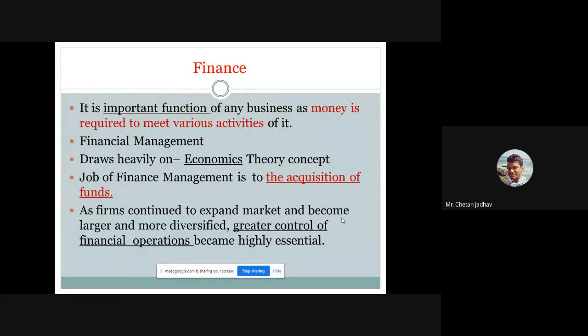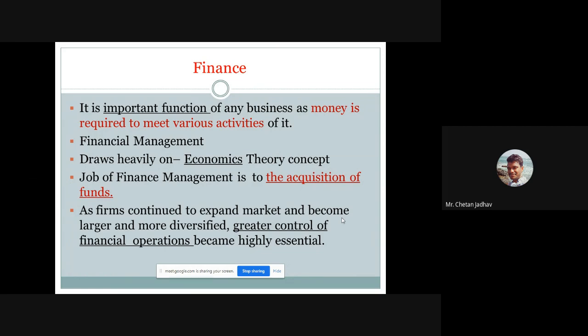Then purchasing raw material, giving salaries to the employees, then making some advertising in the market. Like this there are different parameters. So here we require some finance. So for that purpose this term is very important.